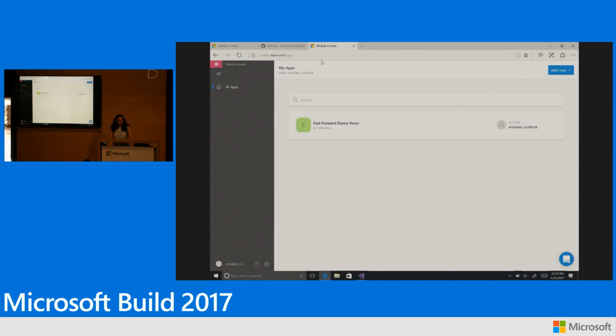All right, so our portal URL is mobile.azure.com. You can easily sign in with your GitHub account, Microsoft account, or even your own personal account to get started. Once you're logged in, this will be the page that you will see, which lists all the applications that you have access to.